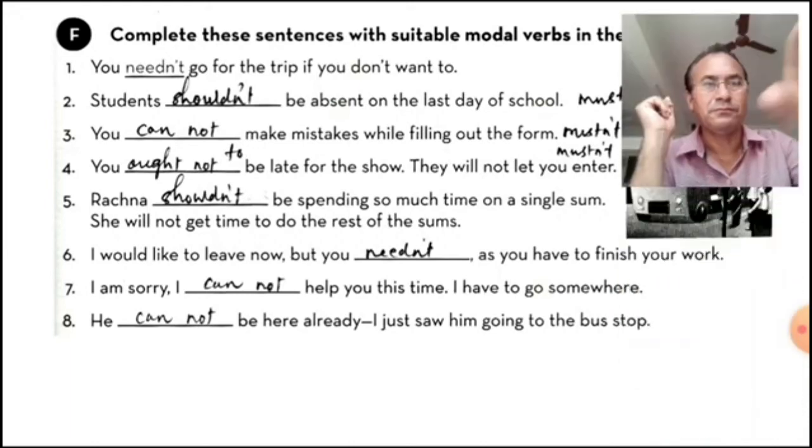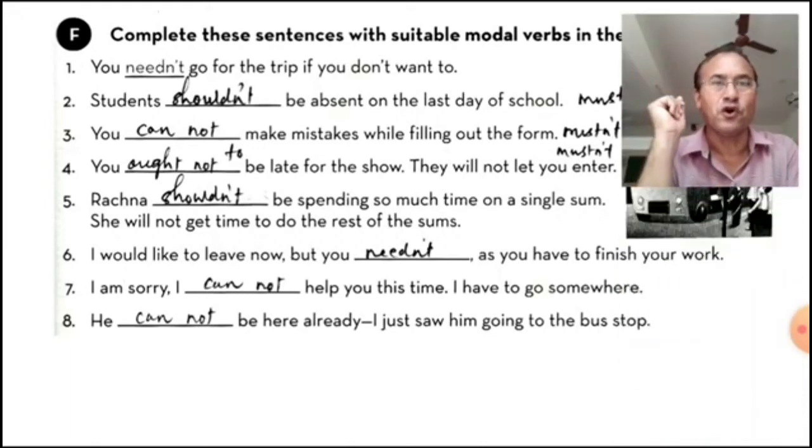And seventh one, I am sorry, I cannot help you this time. I have to go somewhere else. I can't help you. I have to go somewhere. So we have used that can't. कर सकता नहीं क्योंकि मुझे बाहर जाना है, दूसरी जगह जाना है. He cannot be here already. I just saw him going to the bus stop. So we have used the negatives in these sentences. Now let's move to the next exercise, G.